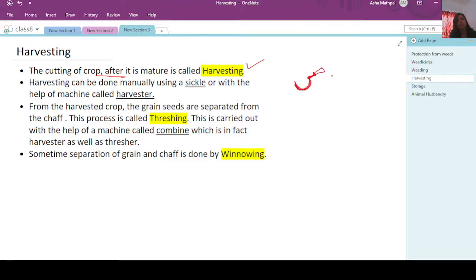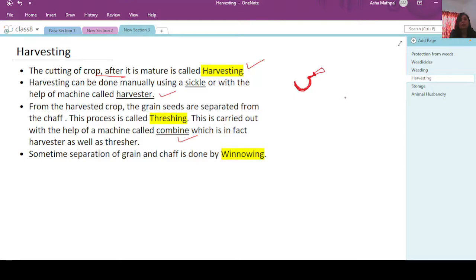Generally they were used earlier, like it is a very traditional kind of tool, not a very modern kind of tool. Right now we are using the machines, that is the harvester, and we are also using combines. Combines not only cut the crop, they also thresh them. Threshing is also done by them. Threshing is what?